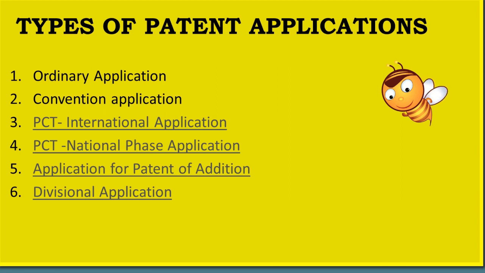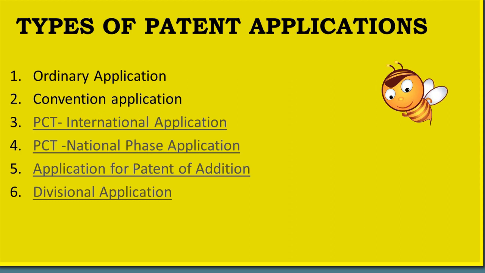Second type we have conventional application. When an applicant files a patent application claiming a priority date based on the same or substantially similar application filed in one or more of the conventional countries, it is called a conventional application. Next we have PCT international application. The Patent Cooperation Treaty, or PCT, is an international agreement for filing patent applications. However, there is nothing called a world patent.